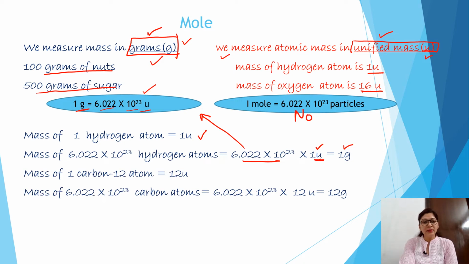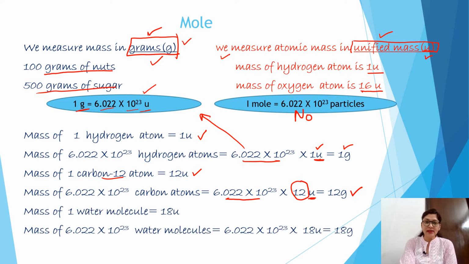Take one more example. Carbon 12 is nothing but the isotope of carbon. Mass of one carbon atom is 12 U. Then mass of this much of particles of carbon atom? Simply multiply 12 U with the Avogadro constant. Now what will we get? Multiply this number with U, we will get 1 gram, and 12 as it is. So we will get 12 gram.